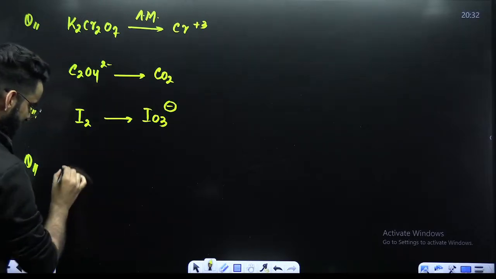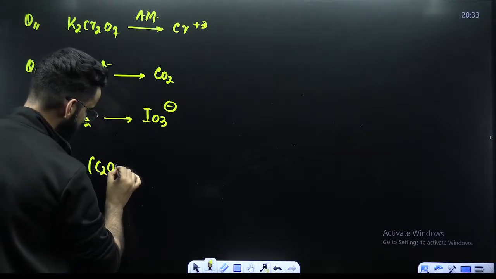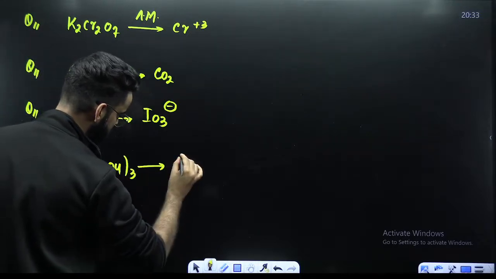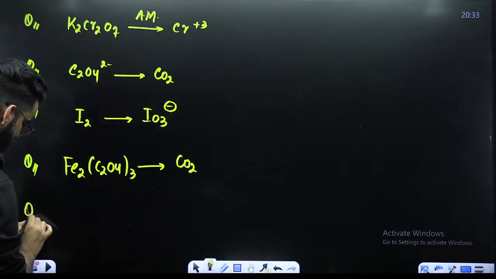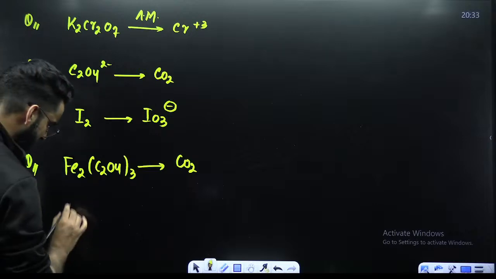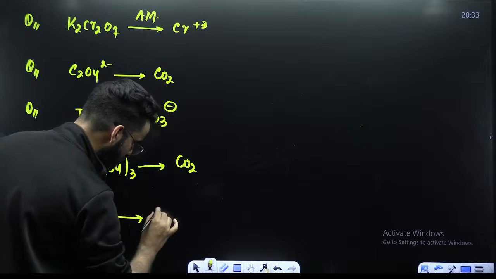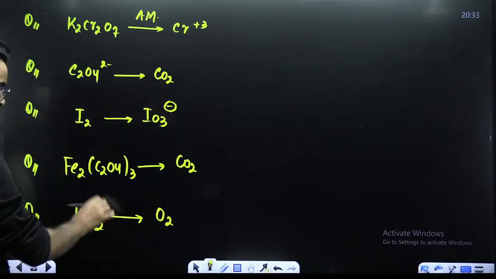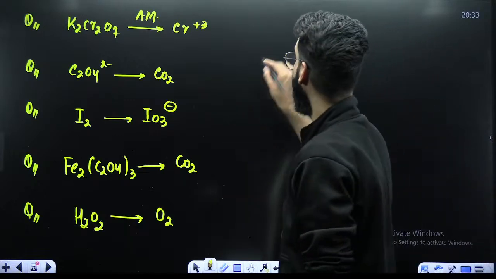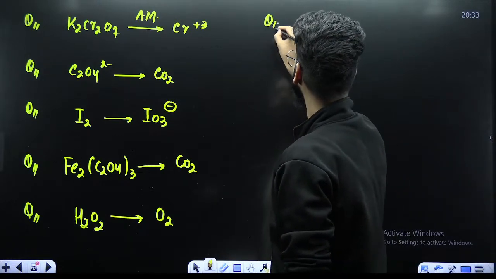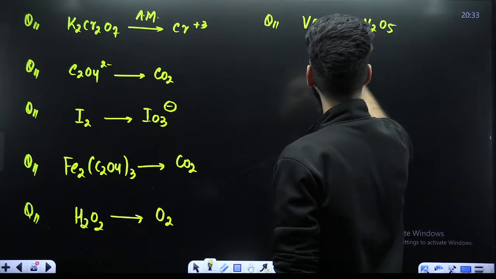Similarly, for example, I have got Fe2(C2O4)3 gives carbon dioxide. You need to tell me the n factor of this particular species. For example, I have got H2O2 gives O2. Tell me the n factor of this particular species. These are the different questions which I'm giving you. For example, VO, vanadium oxide, gives V2O5. Tell me the n factor of this.